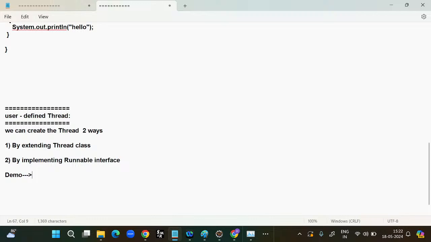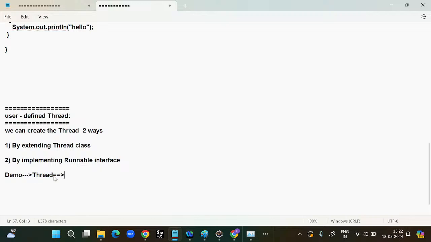It is impossible to inherit the properties from two parents. I hope you are clear with this point. Thread is already one class, and we can inherit the properties from Thread to Demo. Demo is also one class.